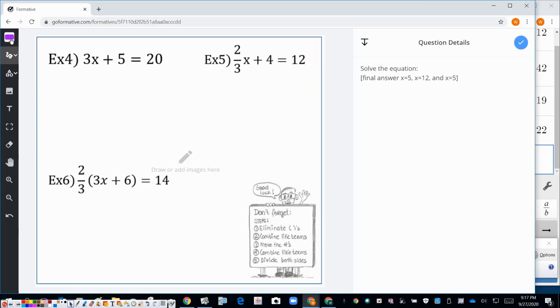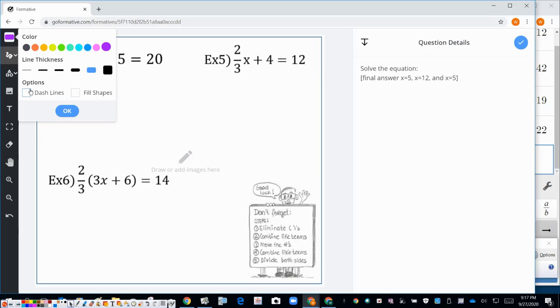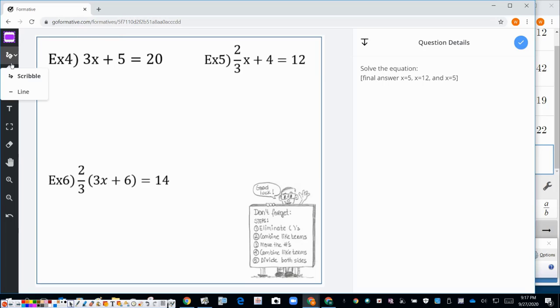So here we have the next problem, and actually we have 4 problems. So I'm going to go ahead and draw the dashed lines. Here's a dashed line for this one here, and the dashed line right there, and one right there. Very good. So let's go ahead and solve them. So the first step is to eliminate parentheses. Here I have no parentheses, so I'm going to go ahead and skip to combine like terms. There's nothing to combine on this side. There's nothing to combine on this side, so I'm going to skip to step number 3, which